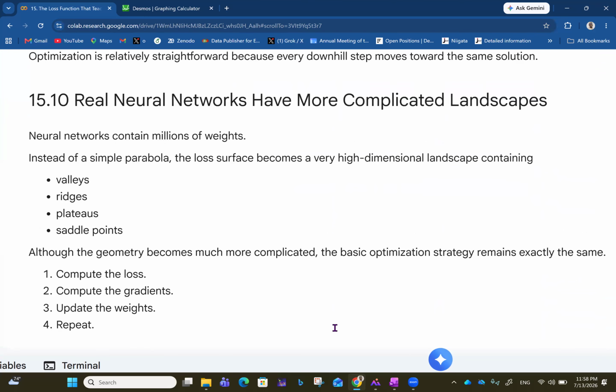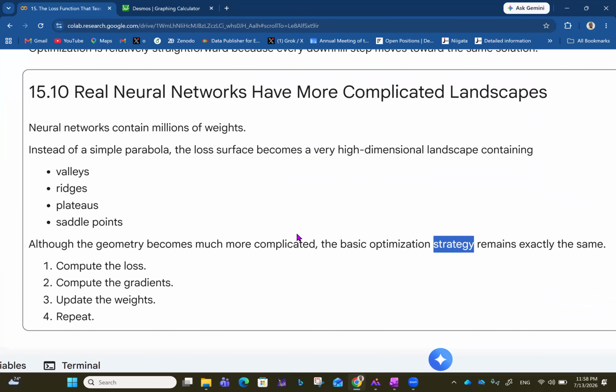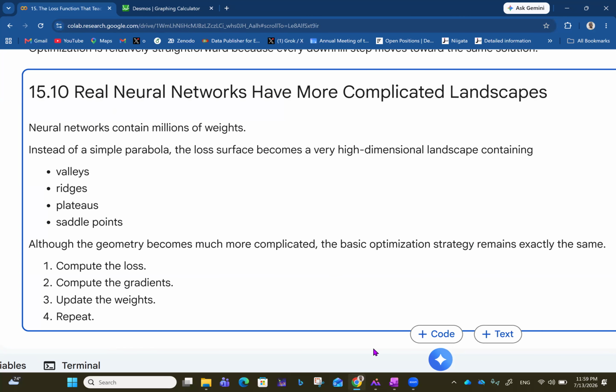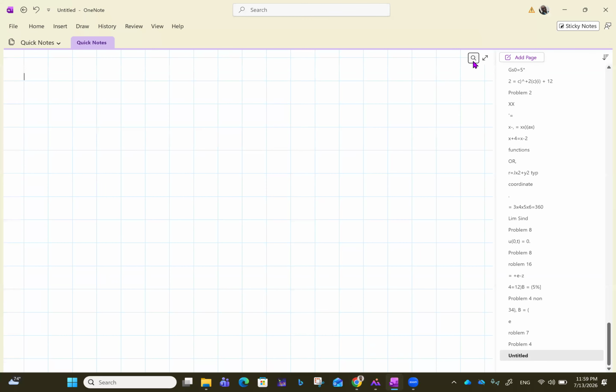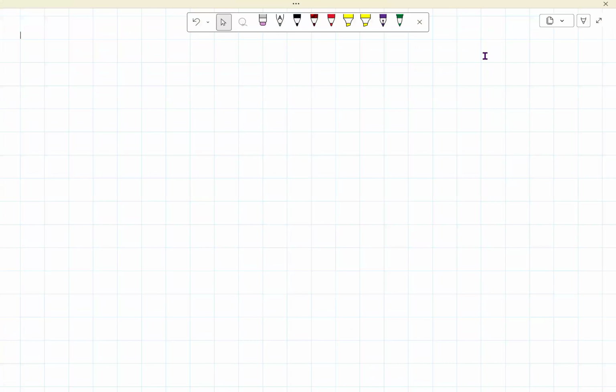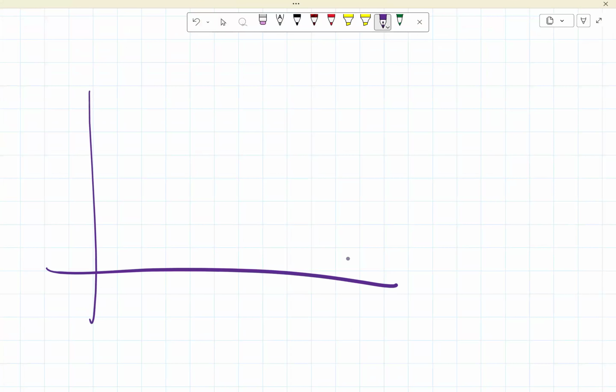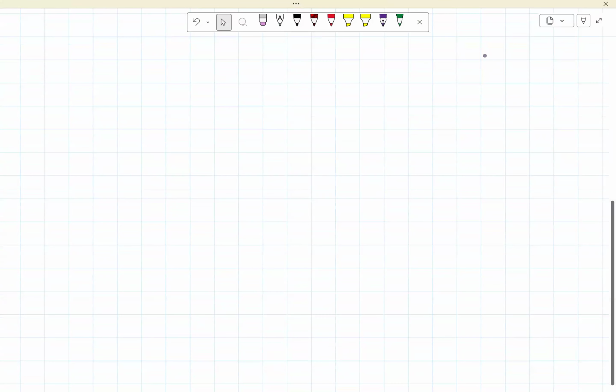Real neural networks have more complicated landscapes. Neural networks contain millions of weights. So instead of a simple parabola, the loss surface becomes a very high dimensional landscape, and you can have valleys and ridges and plateaus and saddle points. Instead of just having that simple parabola that we had there, you can end up having things as complicated as this.